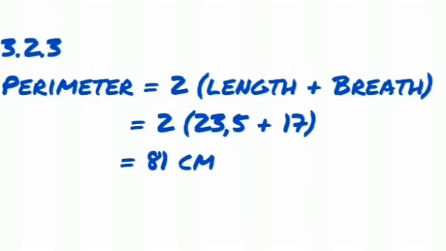So the perimeter is 2 open bracket length times breadth. Our length that we calculated was 23.5 and the breadth that we calculated was 17. Breadth, width, it means the same thing. So you plug all of this in your calculator and it gives you 81 centimeters. We were not told to convert it, so we are just going to leave it as 81 centimeters.